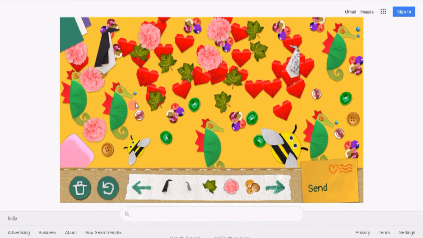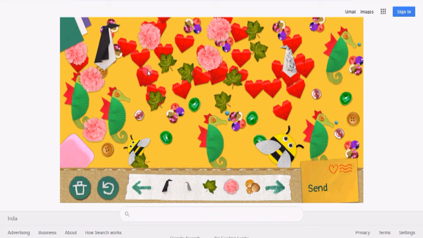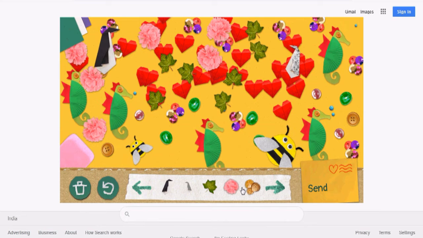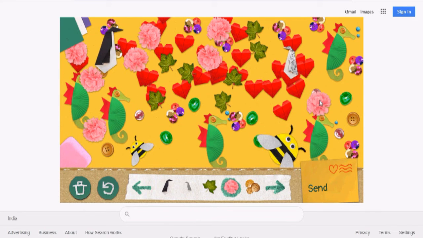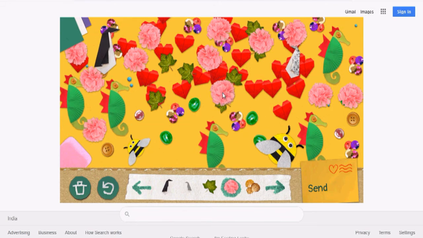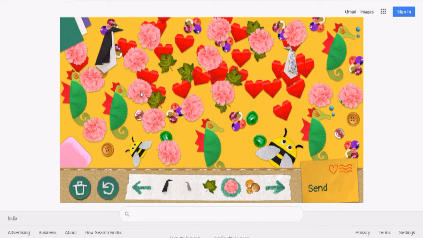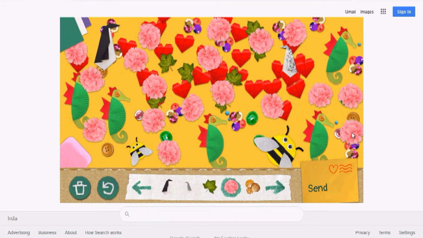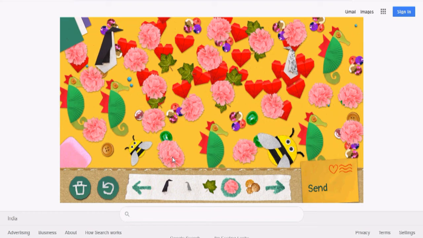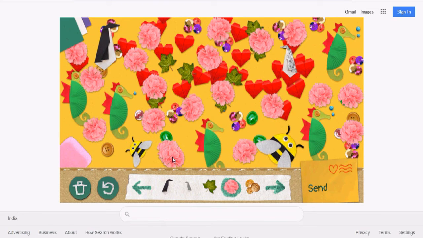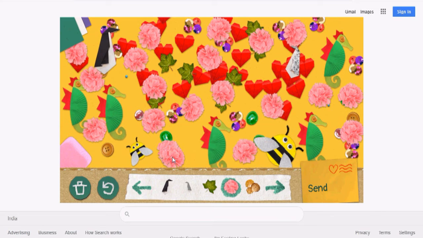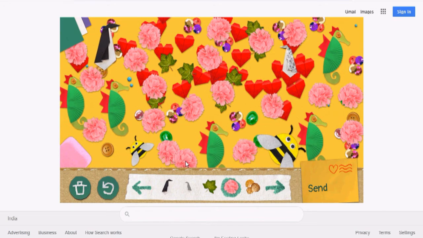Suppose I want to erase this heart, just click this leaf. So you can erase anything from there, and if you put in flowers, you can make it more attractive. In this way you make this doodle. It is very fine. And the history is that when it first started, Sonora Smart Dodd started this to send her dad a gift in Washington on the special day of Father's Day.